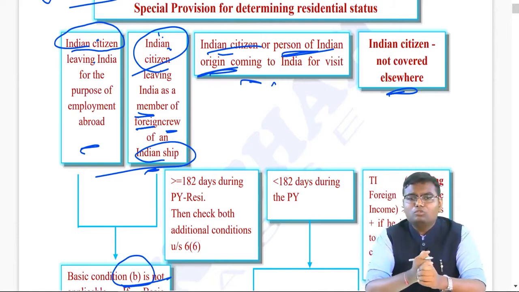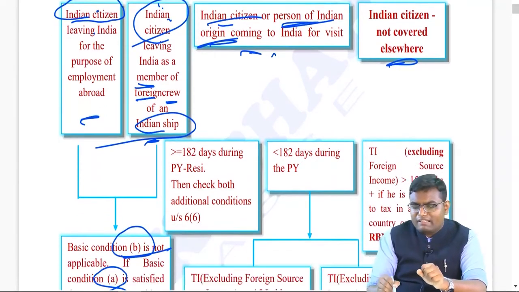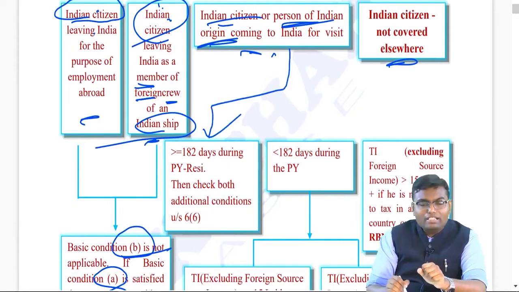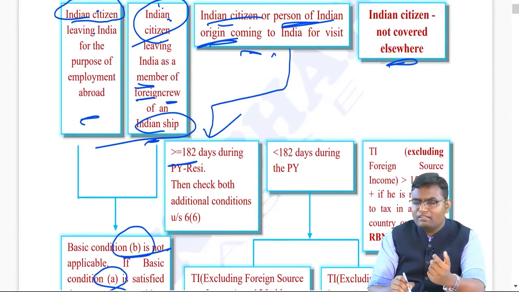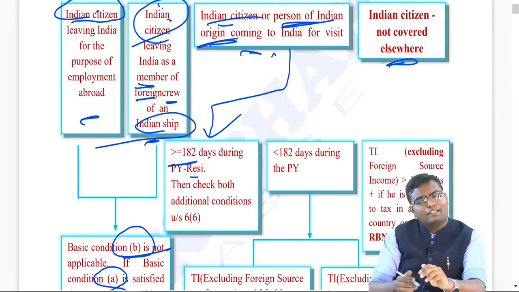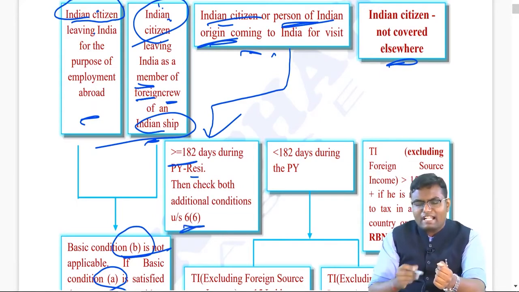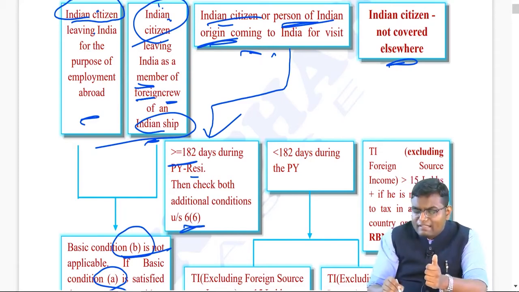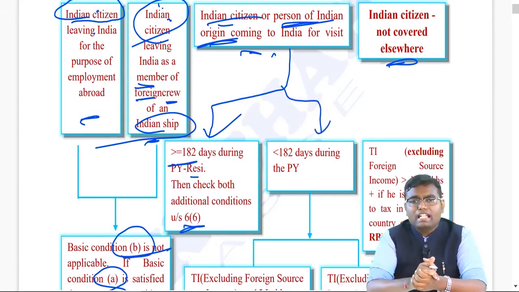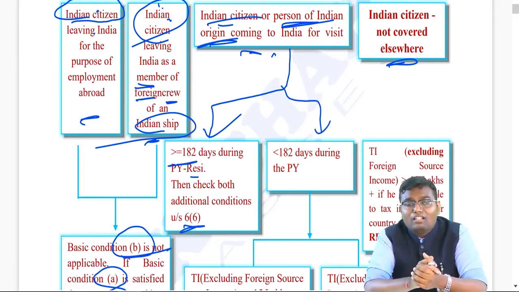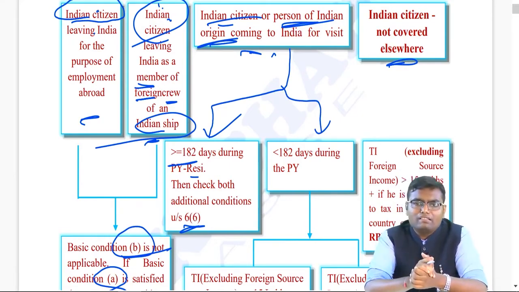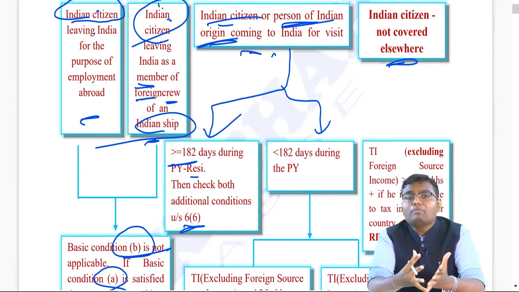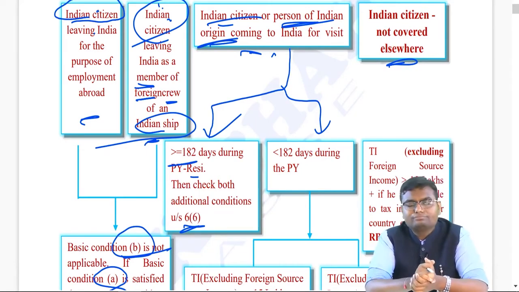Then first you have to check whether the 182 days condition is satisfied. If your stay during the previous year is more than or equal to 182 days, perfectly fine, you are resident. Now we will check both the additional conditions to decide whether you are RNOR or RBNOR. But if your stay in India is less than 182 days, then don't lose the battle. Now you can check one other condition, provided you first check what your Indian income is during the previous year, how much you have earned from India during the previous year.